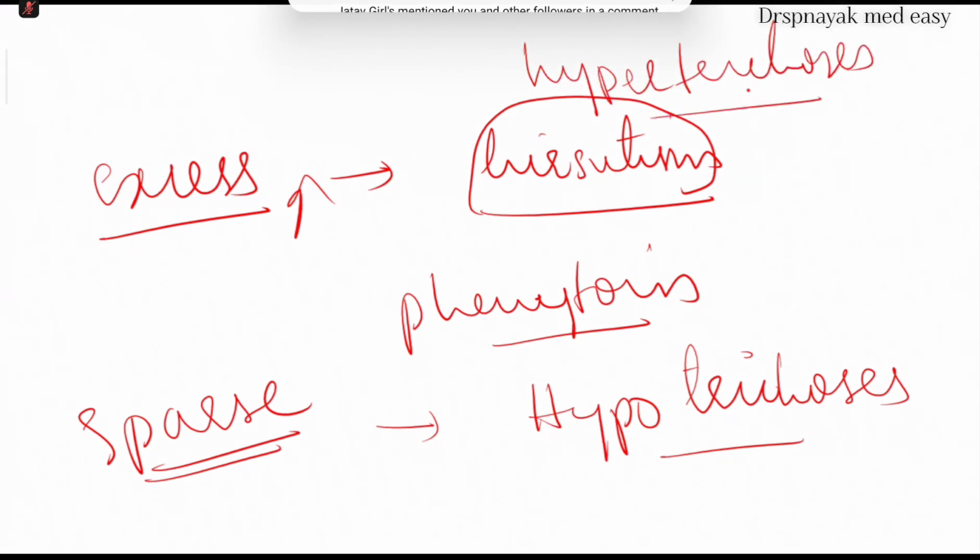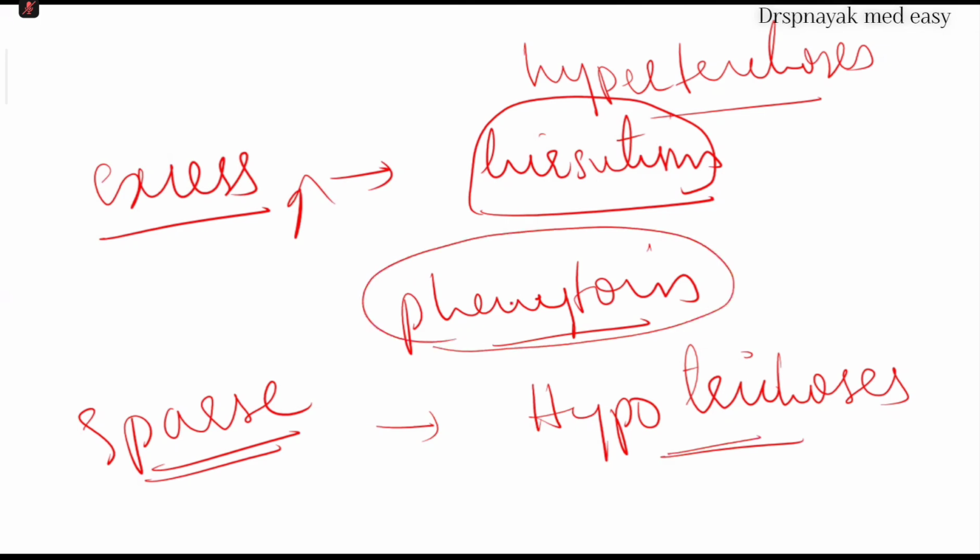Hypertrichosis means excess growth of hair, and sparse growth of hair or limited growth of hair is called hypotrichosis. You have to remember these two terms. Apart from phenytoin, there are many other drugs that can cause hirsutism, overgrowth of hair. So these are two important points you have to remember.